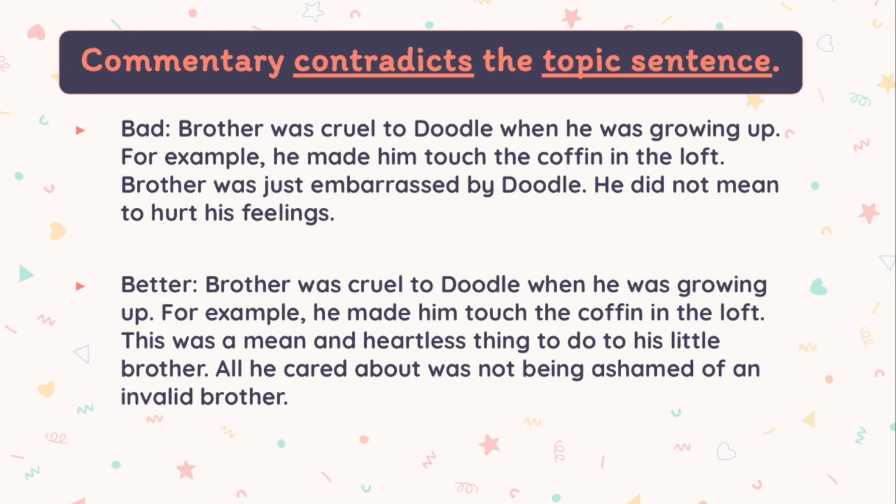We also want to make sure that our commentary doesn't contradict or go against the topic sentence. Again, our topic sentence is that brother was cruel to Doodle when he was growing up, but our bad example says he didn't mean to hurt his feelings. Well, if we don't mean to hurt someone's feelings, that's not really cruel. So that would go against or contradict our topic sentence. And so our commentary should support our topic sentence.